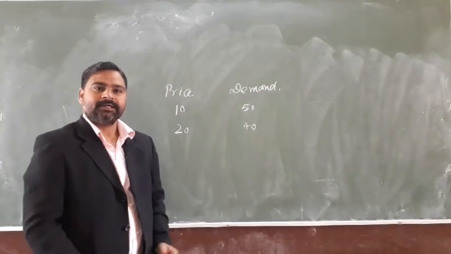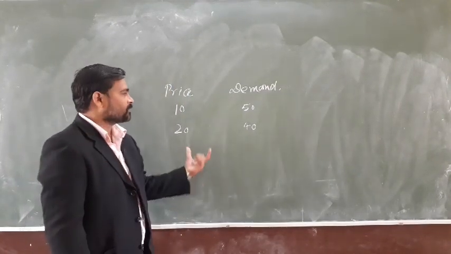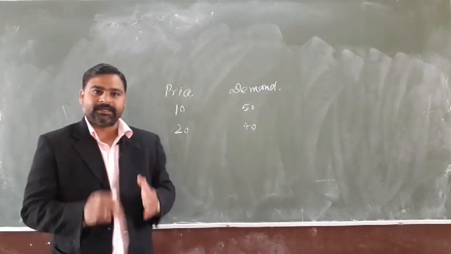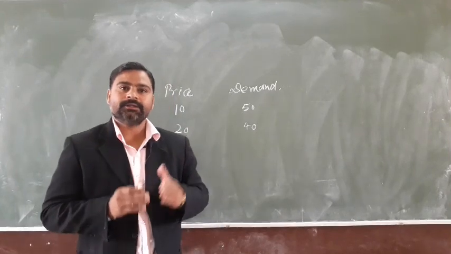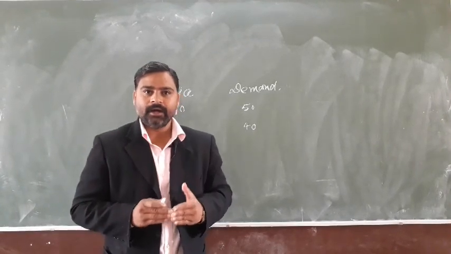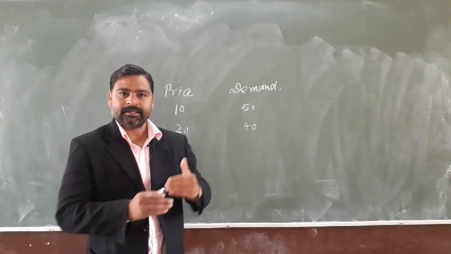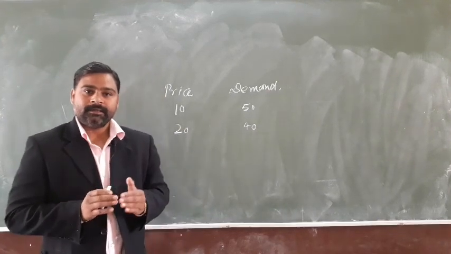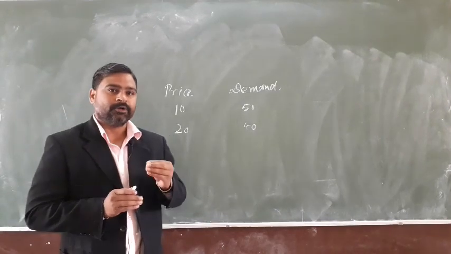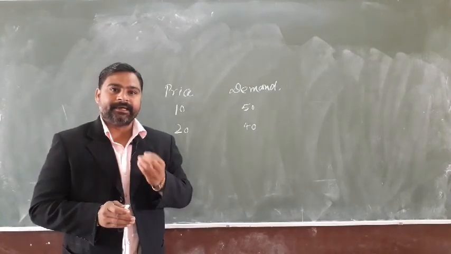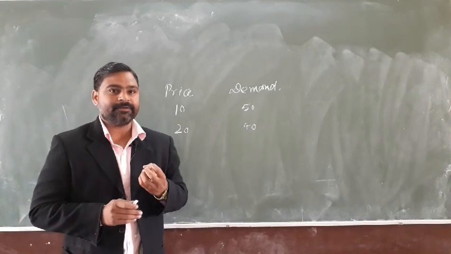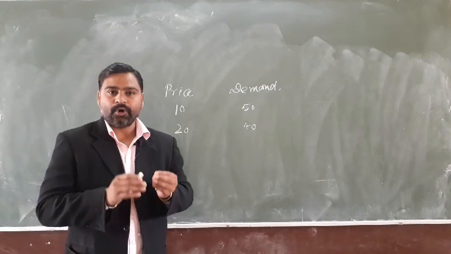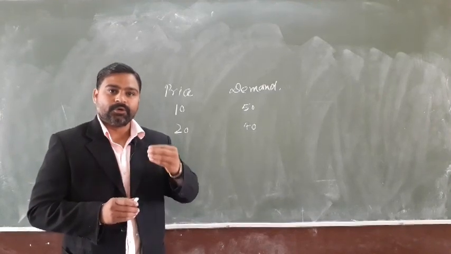So here we can say there is a relationship, there is a correlation between price and the demand of a commodity, such as the age and the growth, rainfall and agricultural product. There is a relationship. If there is heavy rainfall or good rainfall, then there will be a favorable condition for good growing of agricultural crops. If there is less rainfall, then the agricultural product will not be produced in a good quantity.